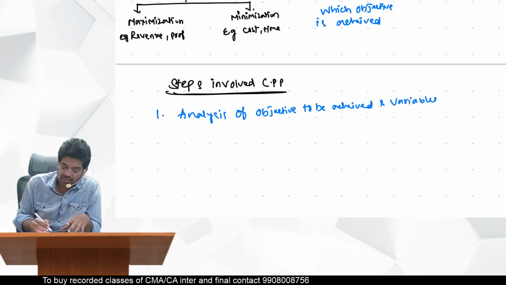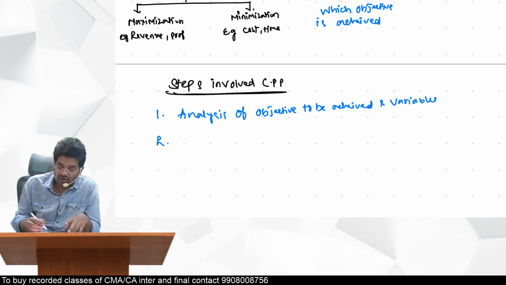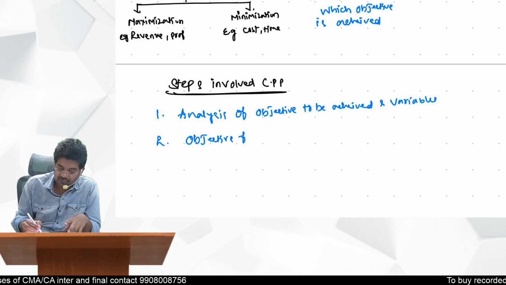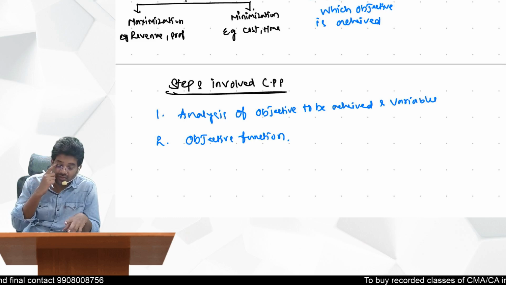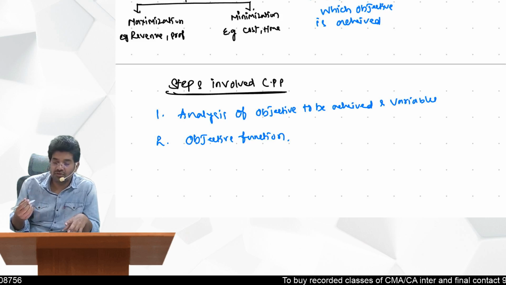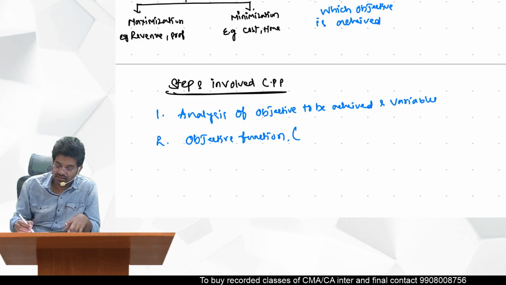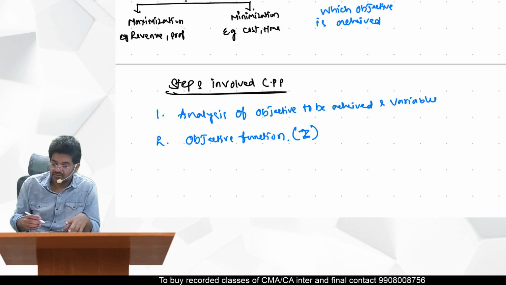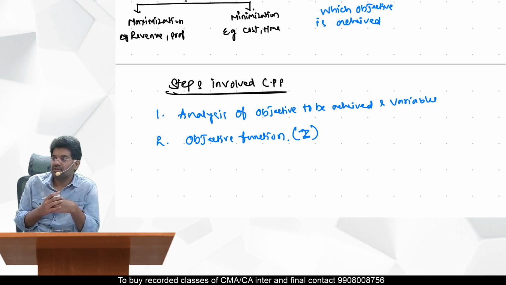Step number two is then objective function. Objective function consists of your maximization or minimization represented by Z. And it should have linear variables.